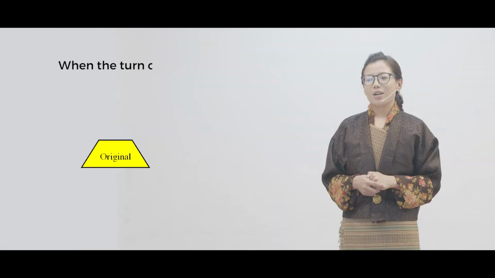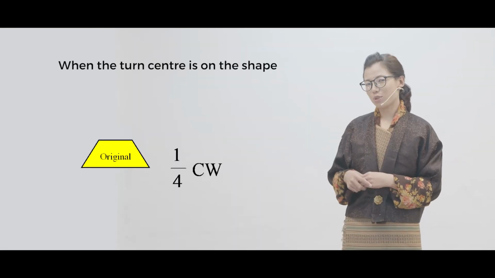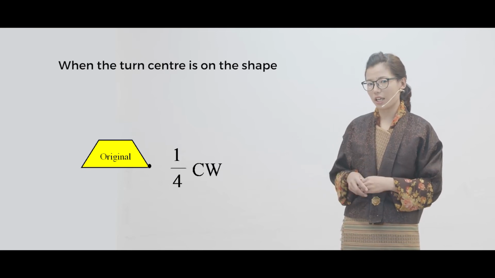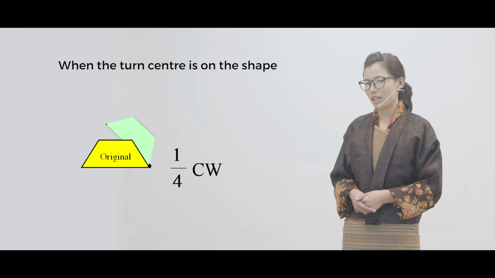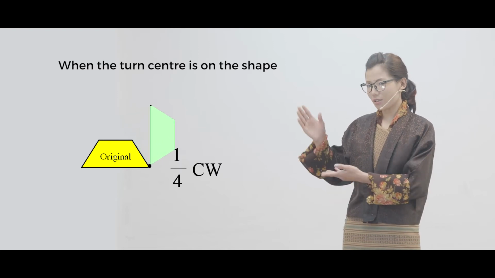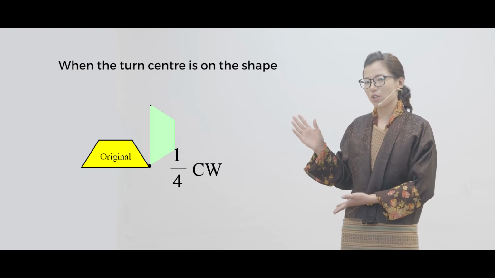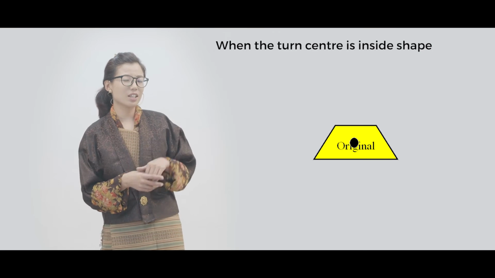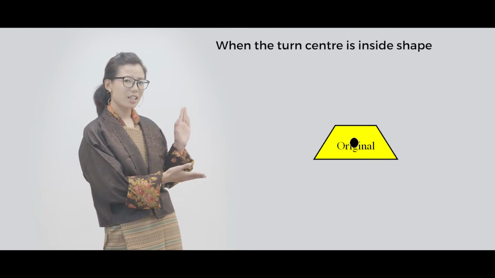Now let us see how to rotate this trapezoid 1/4 clockwise. So when the turn center is on the shape, this is how you rotate the shape. Can you see this? This is 1/4 clockwise. Now what if the turn center was inside the shape? Look at this one.